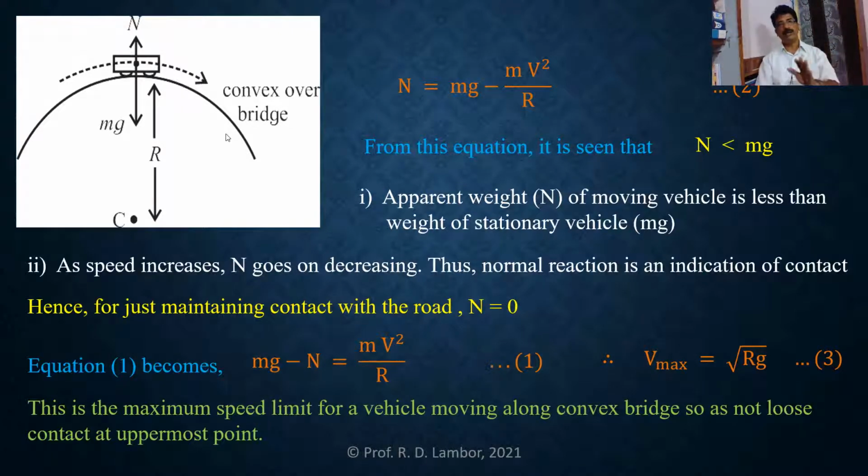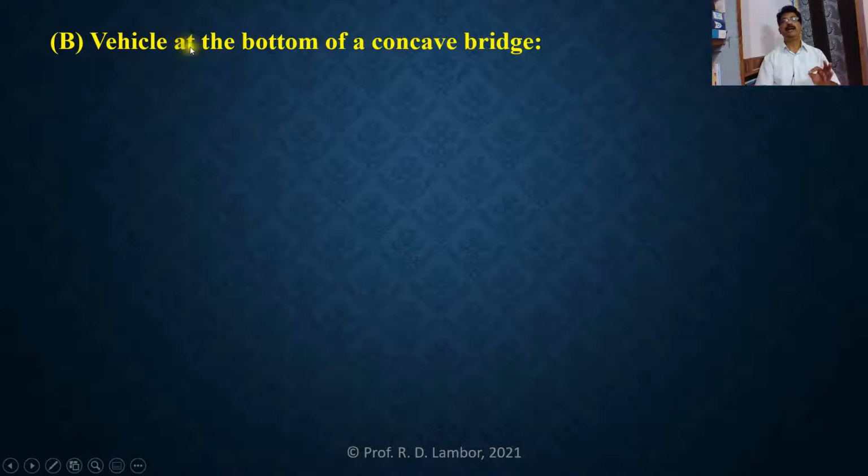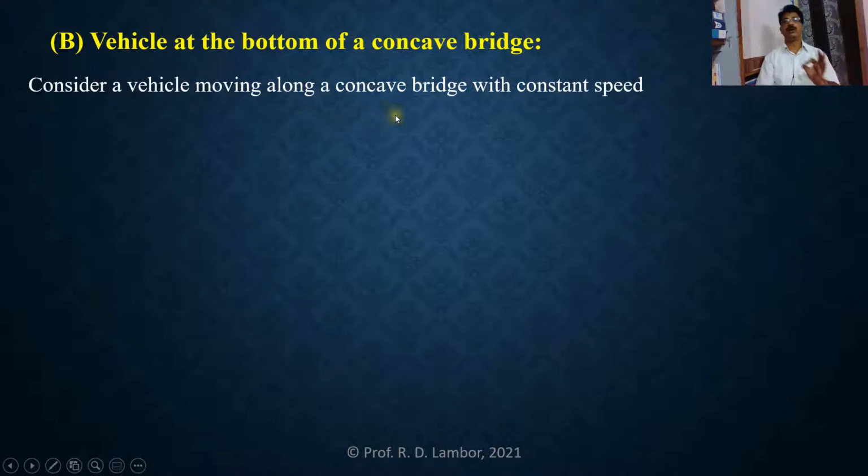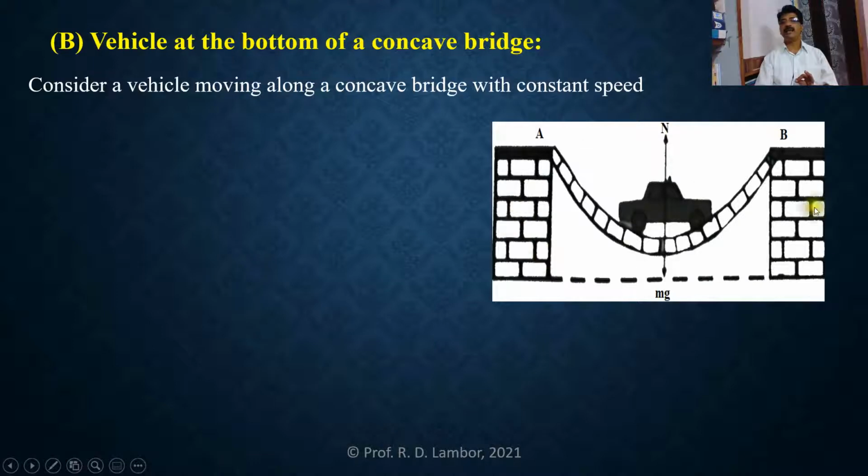Now, we will learn the concave bridge. Second case in this application: vehicle at the bottom of a concave bridge. And in this case, we also want to find the reaction of road on that vehicle when it is at the bottom of the concave bridge. So we will consider a vehicle moving along a concave bridge with constant speed, and the diagram explaining the motion of vehicle along a concave bridge is like this.